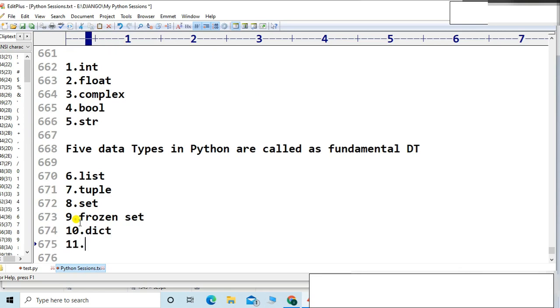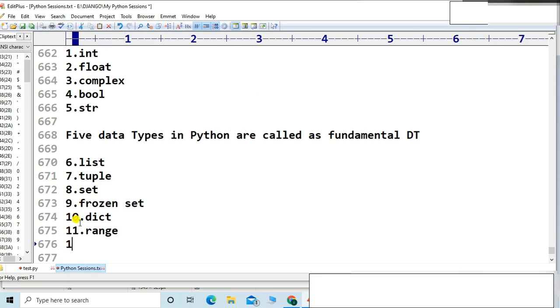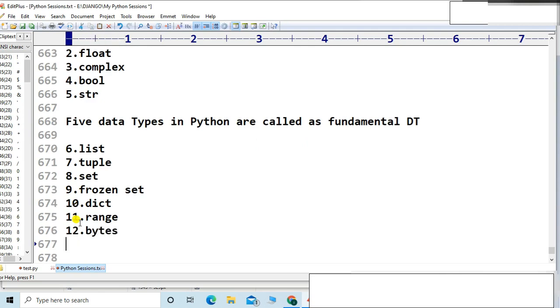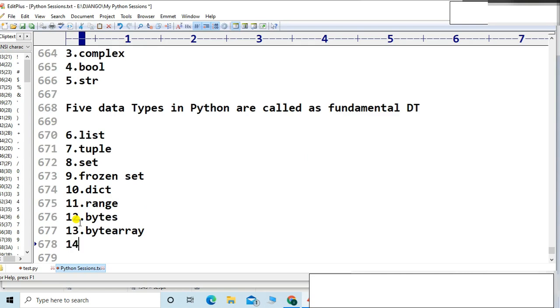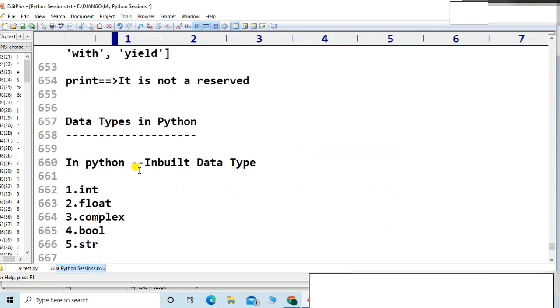The eleventh one is range. The twelfth one is bytes. The thirteenth one is bytearray, and the fourteenth one is None. Those are just data types.